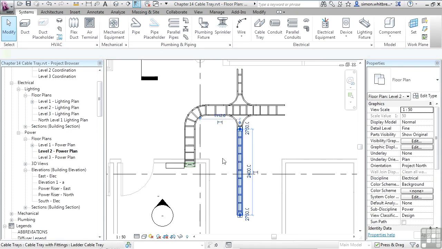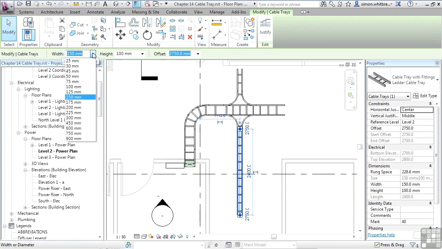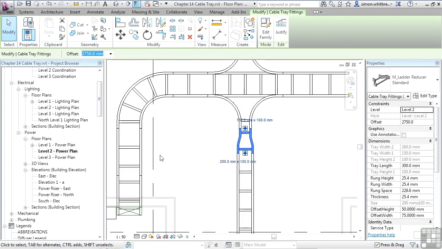I can select the cable tray and change its width. In this instance, we've been provided with a reducer that's a standard fitting. Alternatively, we can select the size on the cross piece and change this to 200.